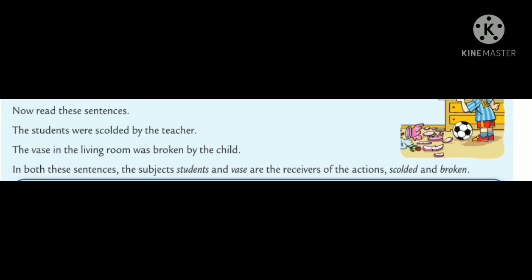Next, the vase in the living room was broken by the child. In both these sentences, the subjects, students and vase, are the receivers of the actions, scolded and broken.